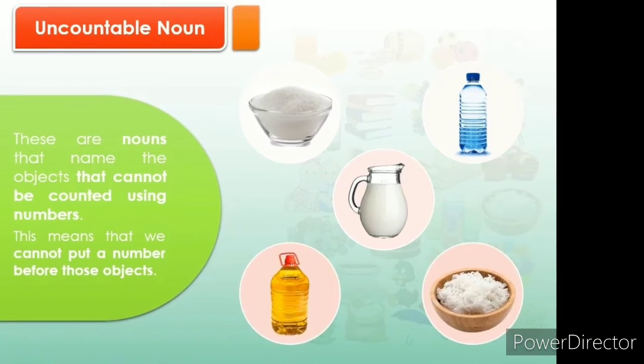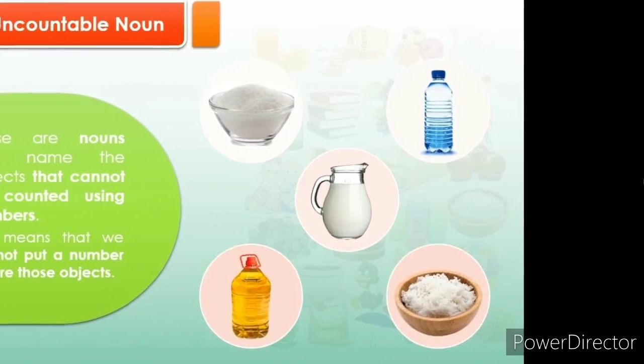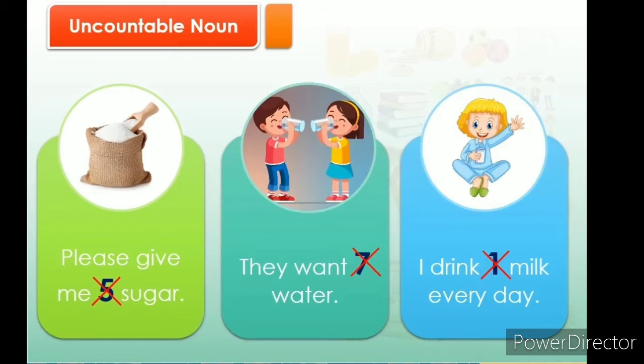We cannot say, please give me 5 sugar. Am I right, children? Or I want 7 water, or I drink 1 milk every day. We can't put a number value before these nouns.